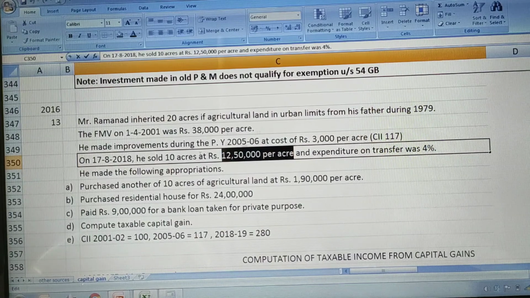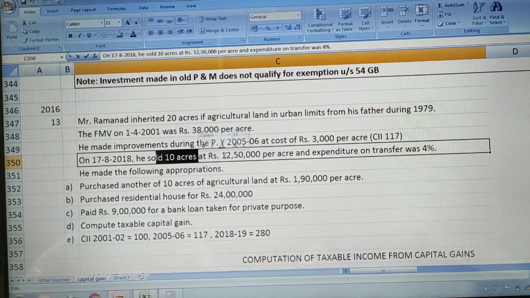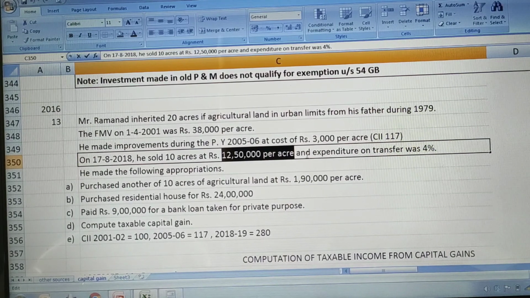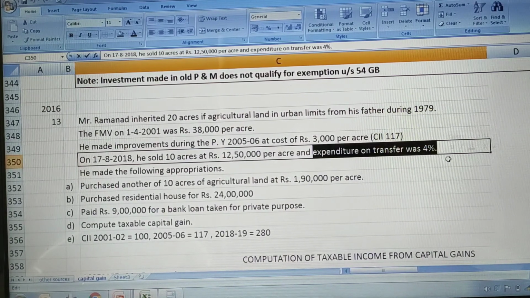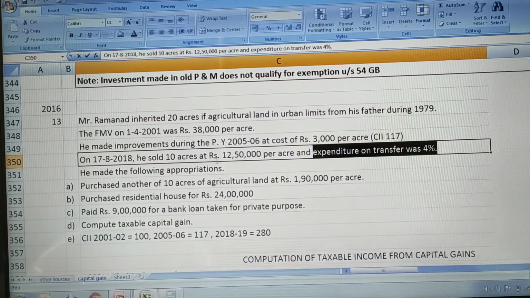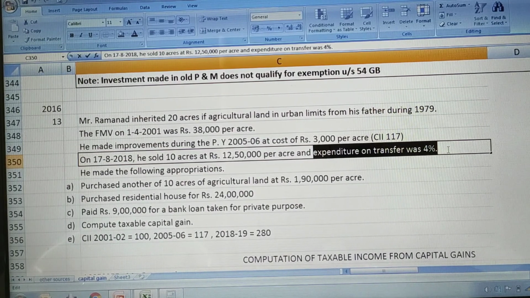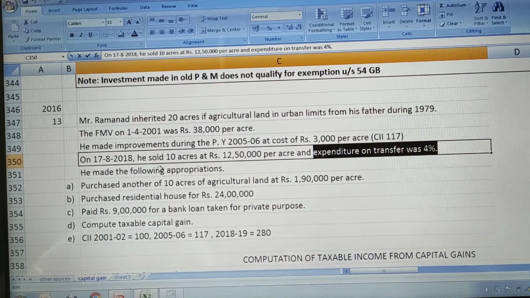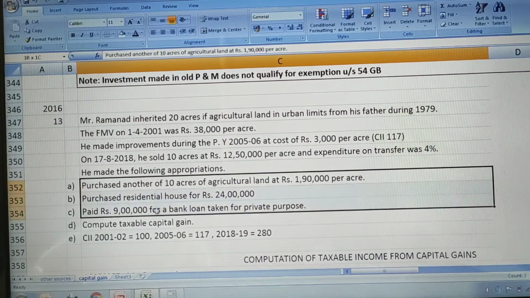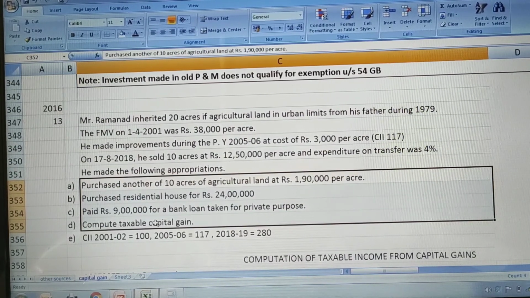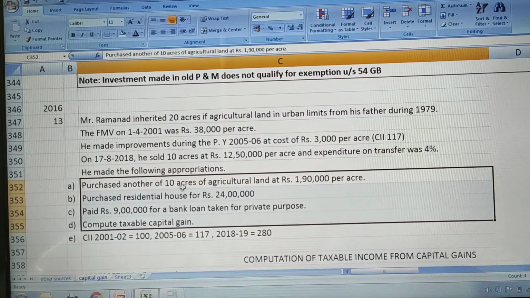This is per acre, and he sold 10 acres, so 10 acres into this value will give you the total sale value. And expenditure on this was 4%, meaning to sell these 10 acres, 4% was spent as total transfer expense. And he made the following purchases and appropriations, that is, he disbursed the amount he received in this way.